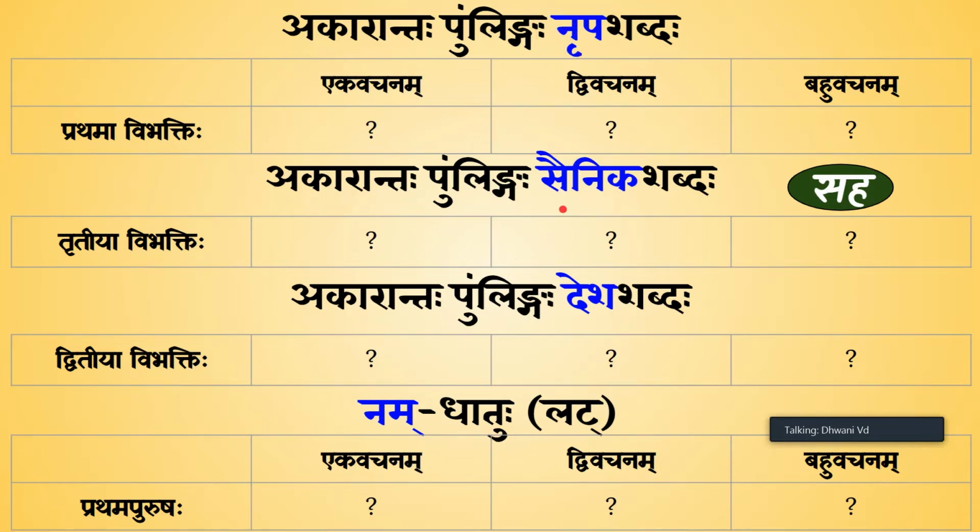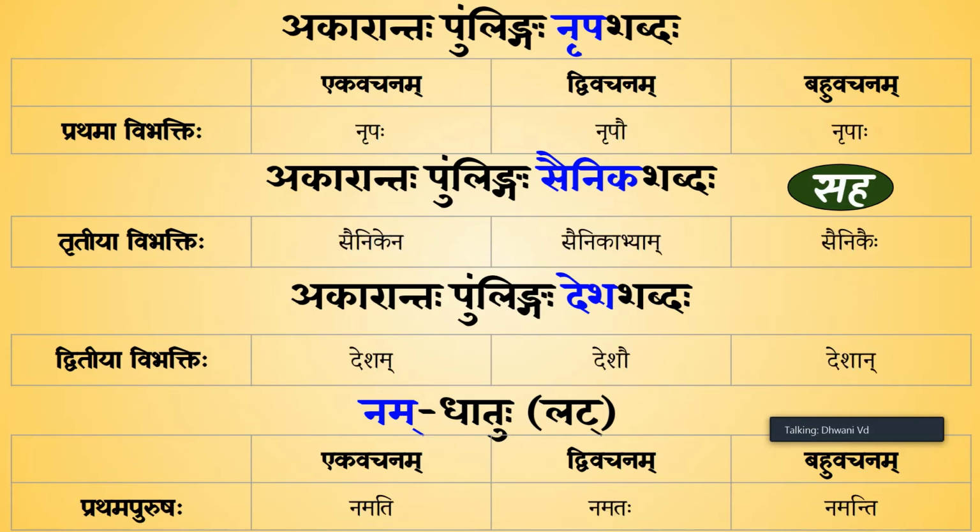Sainika is a soldier, Desha is a country, and Nam is to bow down or to salute. So we want Nripa Shabdaha in Prathama Vibhakti, Sainika Shabdaha in Tritiya Vibhakti, Desha Shabdaha in Dvitiya Vibhakti, and Nam Dhatu, which goes like Namati. So you can pause the video, fill and play.